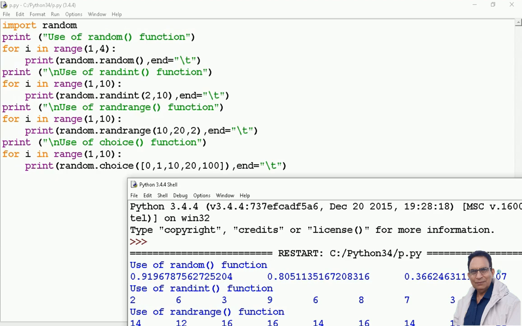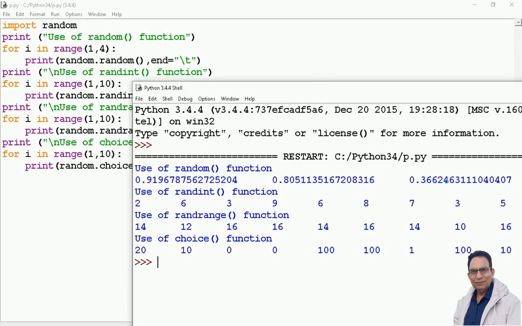Going further, we have a function randint. Again, I am printing many random values here. This time 9 values I am printing: 1, 2, 3, 4, 5, 6, 7, 8, 9. 9 values. So let us see what randint does. For that, come over here.